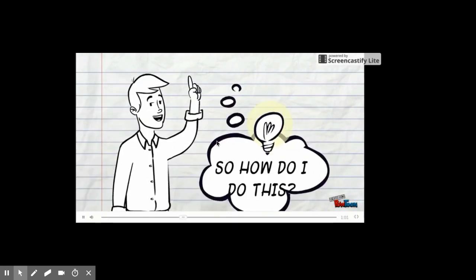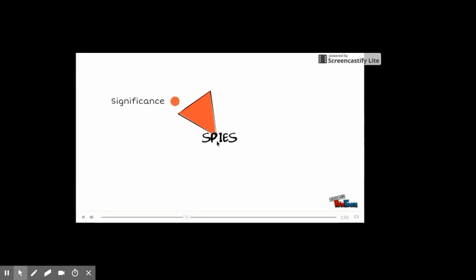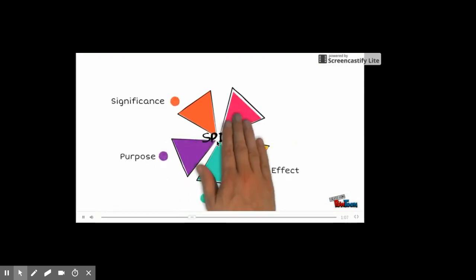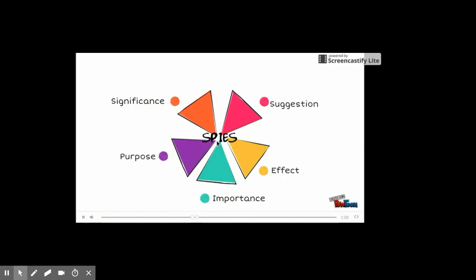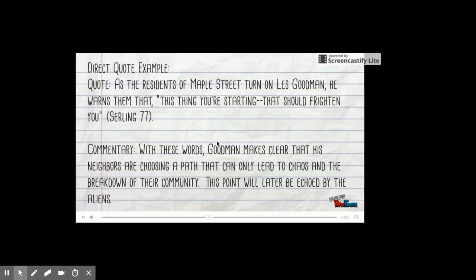So how do I do this? It's actually pretty simple. We can use an acronym called SPIES, which stands for Significance, Purpose, Importance, Effect, or Suggestion. So essentially, your commentary needs to either explain the significance of your quote, or it might explain the effect of your quote. It might explain the importance of the quote. So let's look at a couple of examples. The first one is a direct quote example.